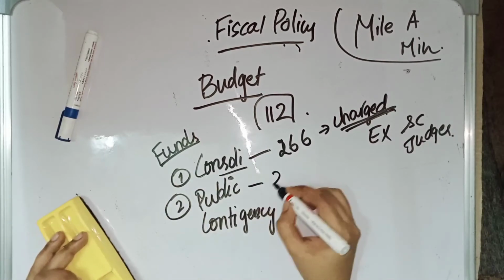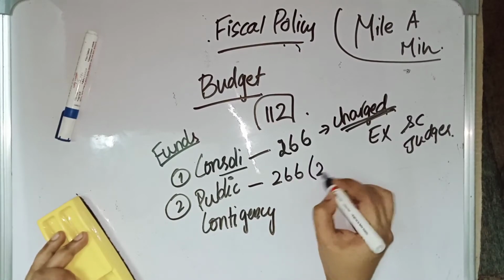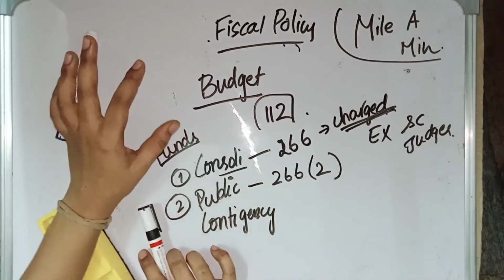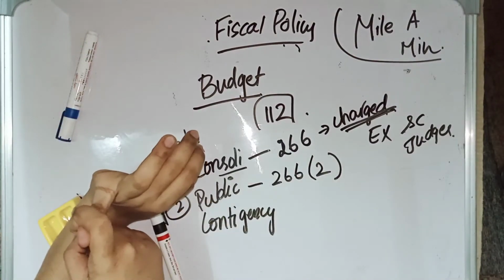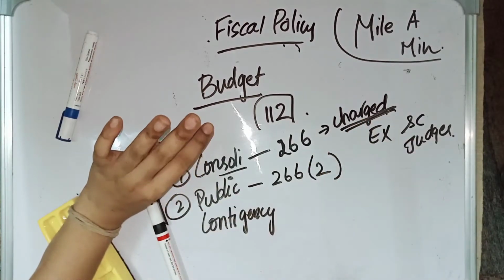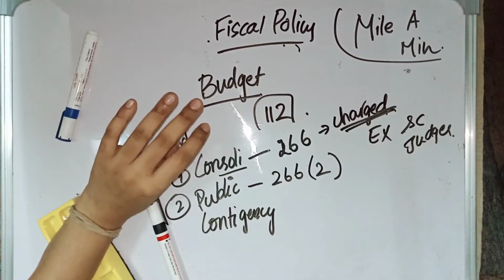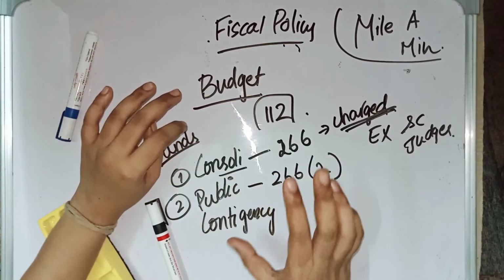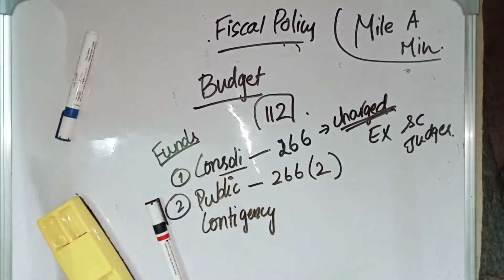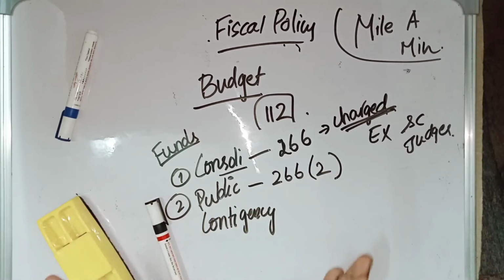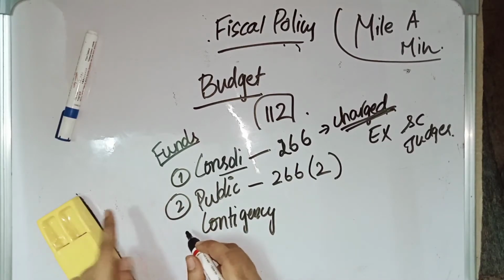And then we have the Public Account of India, which is also mentioned in the Constitution under Article 266(2). It is not government income. The money which we get from banks, from Provident Fund, from small savings accounts, and so on, comes under this Public Account of India. So if we have kept 2 crores in our savings account, it comes to the Public Account of India. The government just maintains our money there, so bank-related money comes in the Public Account of India.